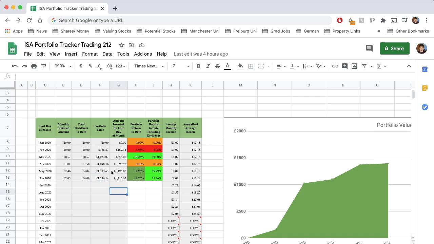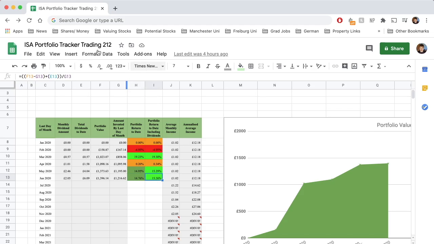And the portfolio value, as of today, is currently £1,396.14. And then in the column next to that, I've just got the amount that I've invested, which is £1,216.62. So that gives me a return, which I've color coded, I'll explain these in a minute, of, without dividends, 14.76%, which is pretty good. And then including dividends, that gives me a return of 15.26%.